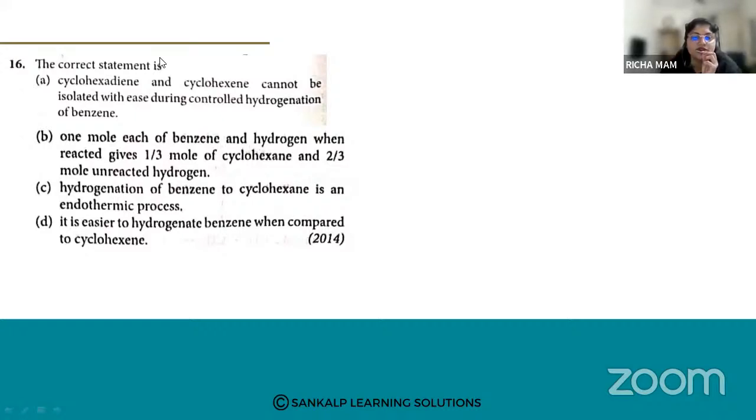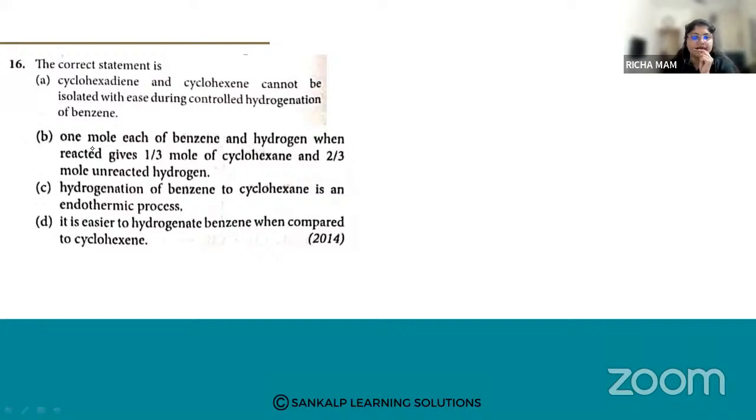C, hydrogenation of benzene to cyclohexane is an endothermic process. D, it is easier to hydrogenate benzene when compared to cyclohexene. So which is the correct statement among the following?